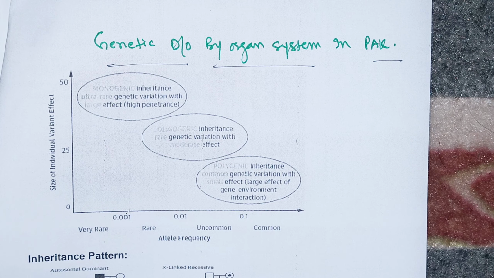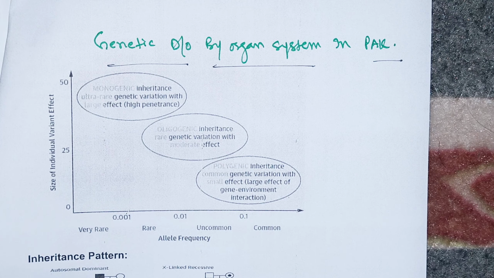If a couple is carrying this gene and they pass the gene to three of their children, and all three children develop the disease, this is called complete